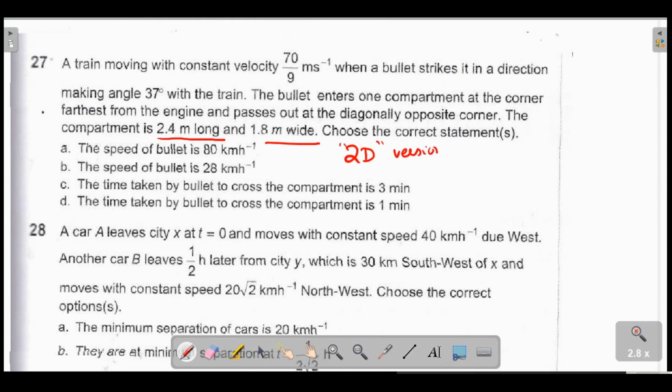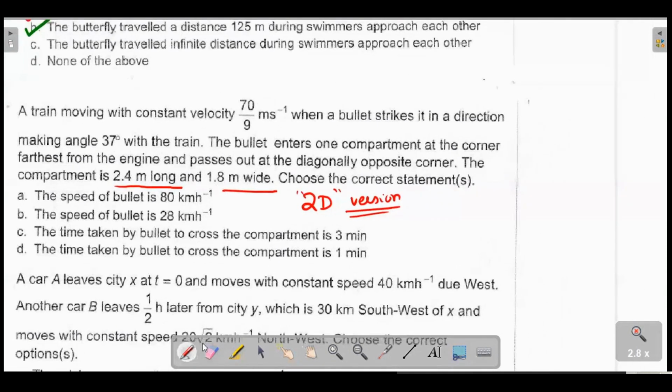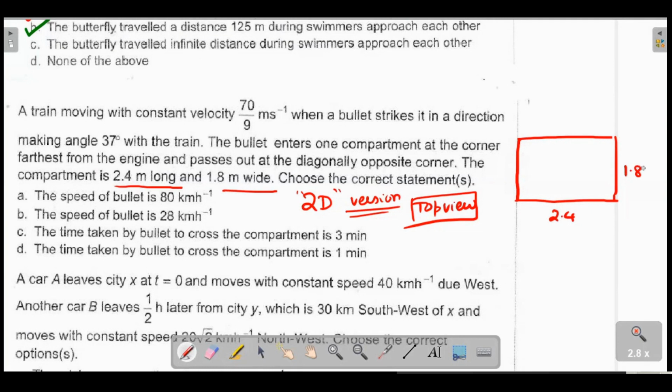How do I know this? Because he has not given the height. That is his mistake. Okay, so I'll solve it only in the 2D fashion. I'll draw the top view of the train. It will become a box now in the top view. Long is 2.4, wide is 1.8. So the bullet should start here and reach here. It should go off from there.